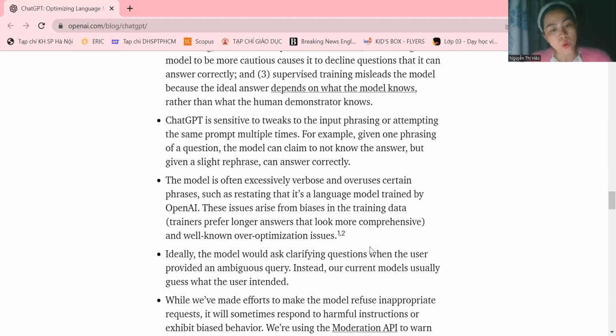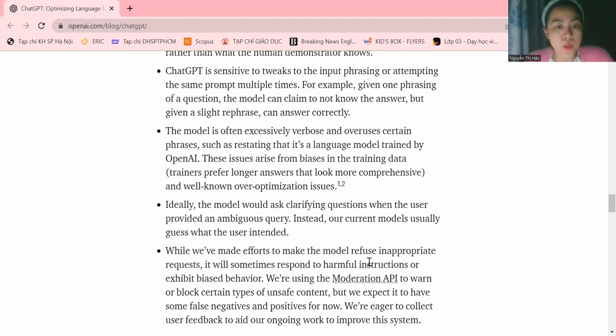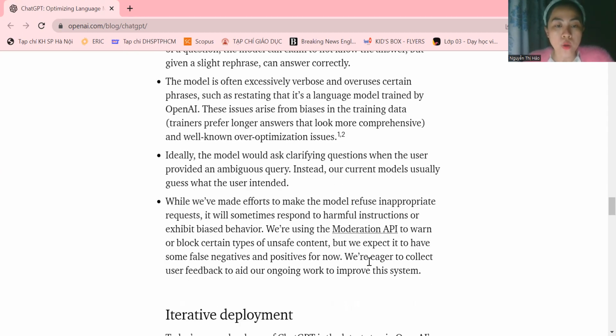Ideally, a model would ask clarifying questions when the user provides an ambiguous query. Instead, our current model usually guesses what the user intended. While we've made efforts to make the model refuse inappropriate requests, it will sometimes respond to harmful instructions or exhibit biased behavior.